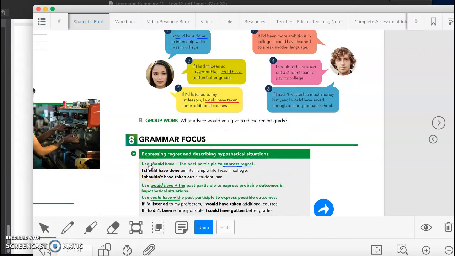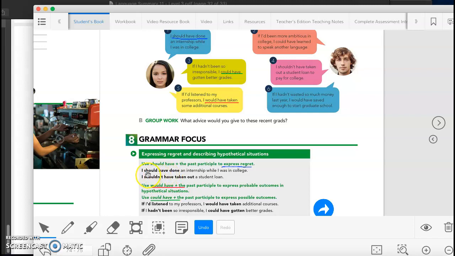So we are using should have plus the past participle to express regret. I should have done an internship while I was in college, meaning I didn't do it. I should have done it. I shouldn't have taken out a student loan, meaning I did take the student loan and I am regretting it. I shouldn't have taken it. So if I say that I shouldn't have done something, it is because I did that thing and I regret doing it. But if I use the positive form, if I say I should have done it, it's because I didn't do it and I am regretting that I didn't do it.